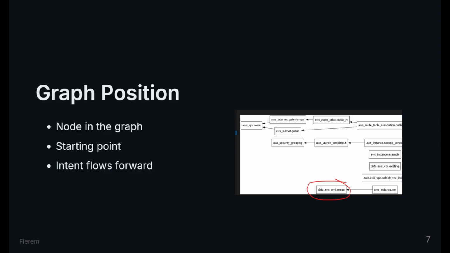Observation still creates relationships. A data source is not outside the graph. It is a node within it, but its role is different. Data sources do not define where the graph is going. They define where the graph begins. They anchor Terraform's reasoning to an external truth. Intent flows forward from there. This keeps observation and decision from becoming the same thing.